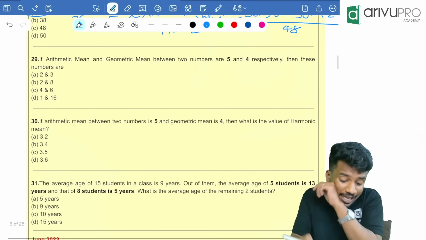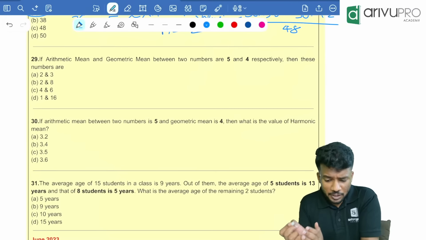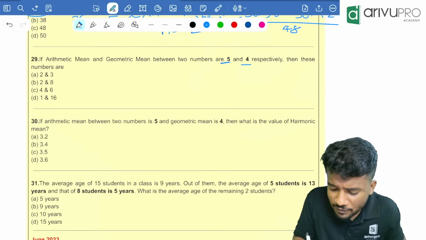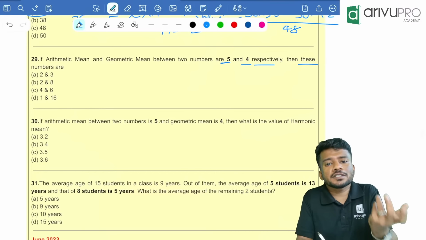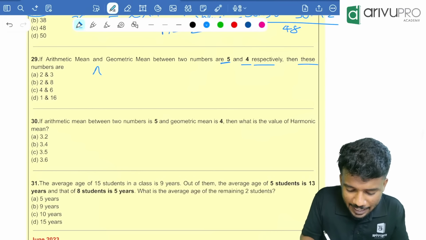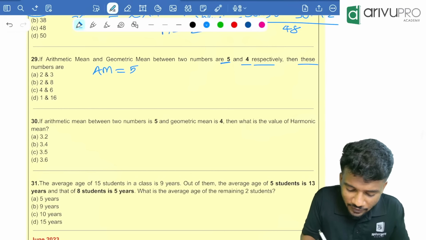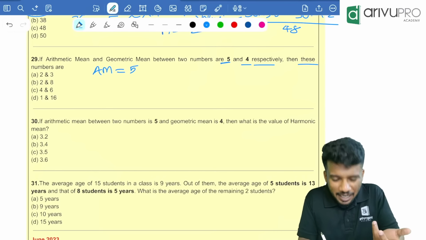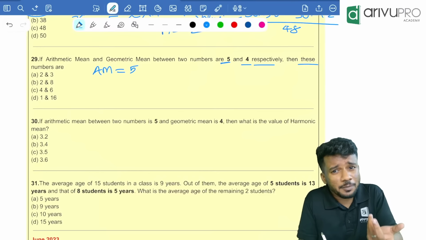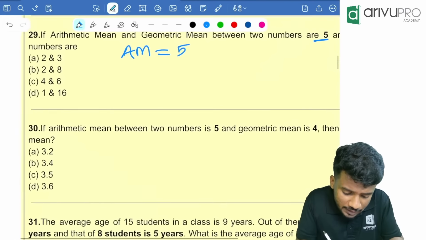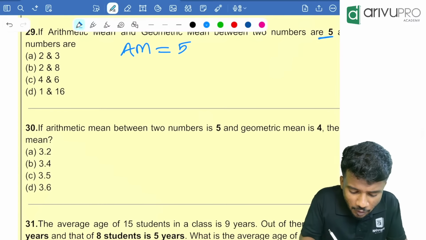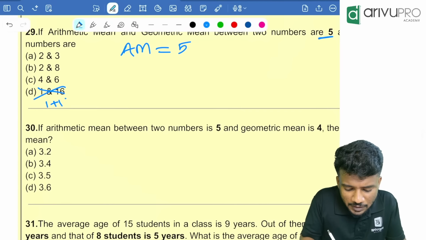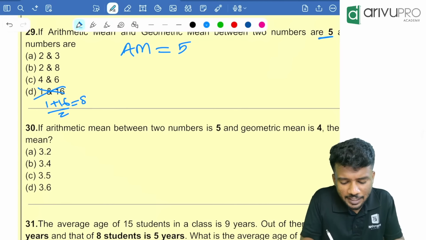Next question. If the arithmetic mean and geometric mean of two numbers are 5 and 4 respectively, then the numbers are what? AM is given as 5, so x plus y divided by 2 should be 5. Which options satisfy this? Option D will not satisfy: 1 plus 16 by 2 is 8.5, that is not the answer.